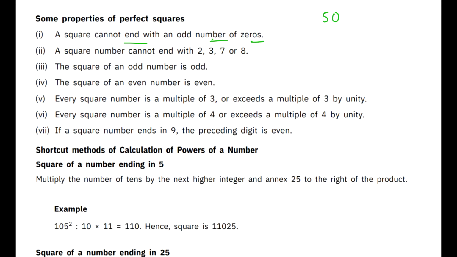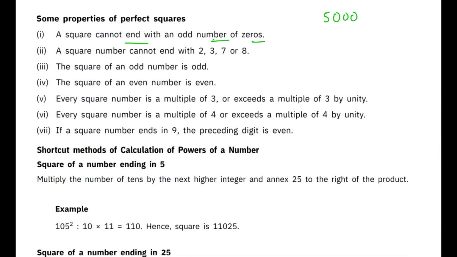What you need is an even number of zeros. Similarly, 5000 is also never a square number because it has an odd number of zeros. So this will help you eliminate options very easily, and it will not only help you in the QA questions but will surely help you in the DI questions as well. So these points are preparing you very strongly for DI too.